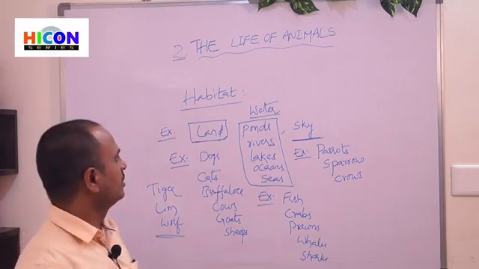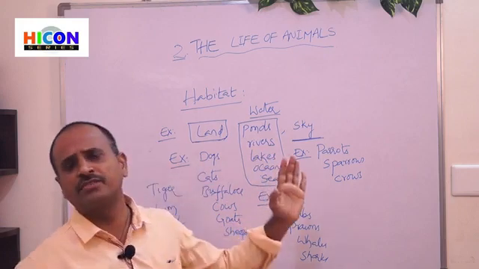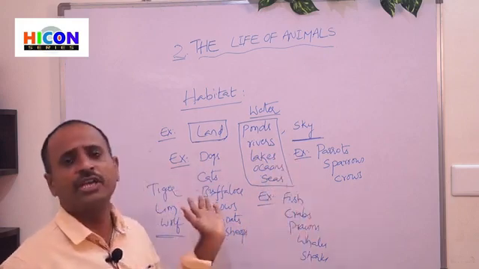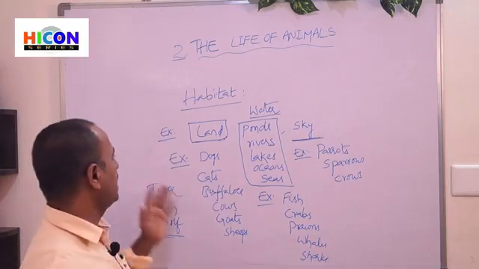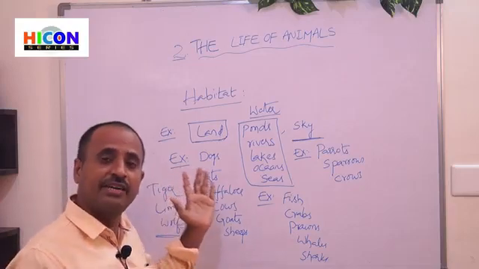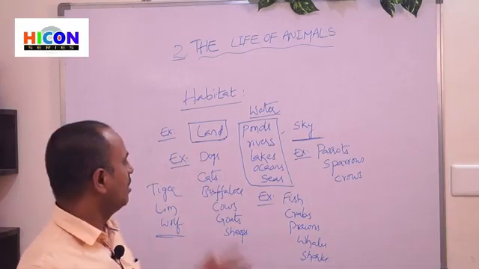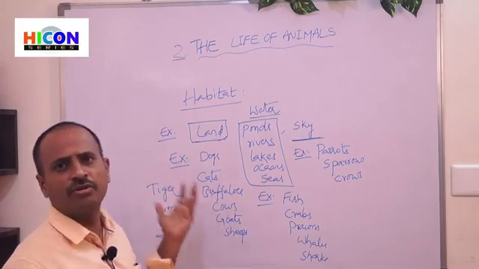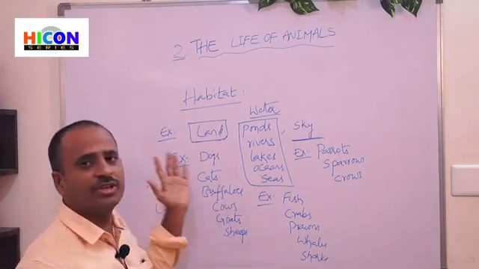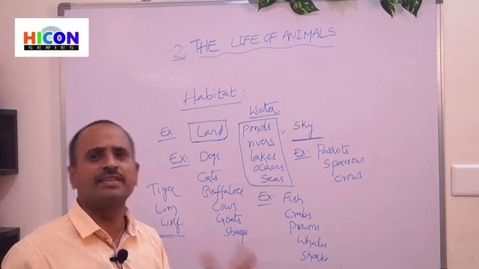So children, these are the different types of animals which we observe in our daily life, in our surroundings. And these animals are different in different ways. Children, do all these animals look the same? No. The animals are different in different ways.